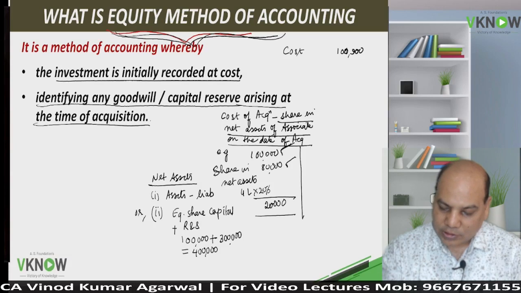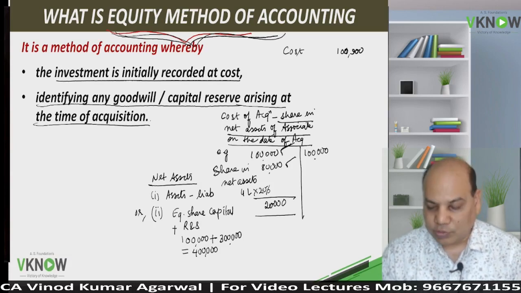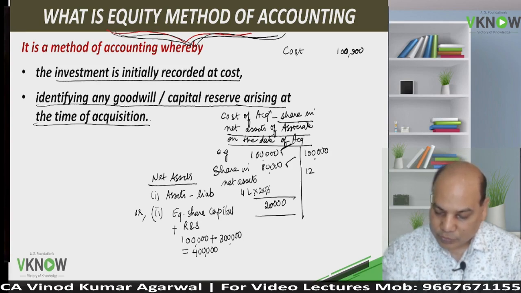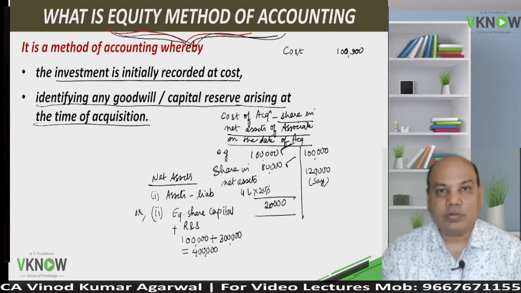Otherwise it can be like this also. Suppose cost of acquisition is 1 lakh. Share in the net asset is, let us say, for the purpose of discussion, 1,20,000.